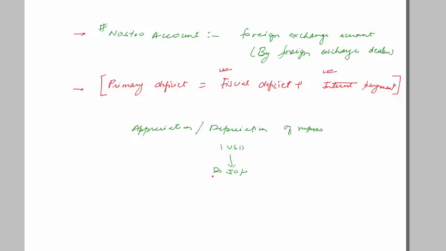Now if $1 becomes equivalent to 75 rupees, which means that value of rupee is declining, so rupee becomes depreciated, which means as you compare it with US dollar, rupee is getting cheaper, right? It is decreasing. Similarly, if $1 is equal to 25 rupees, then it is appreciated. The value of rupee is appreciated.